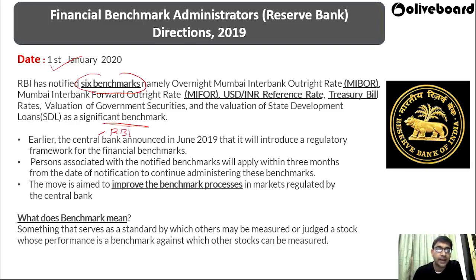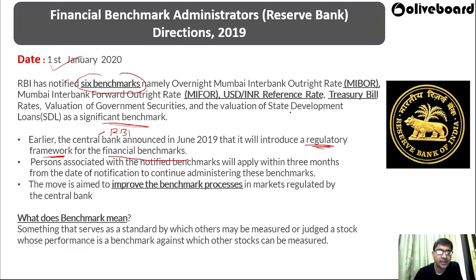That is RBI, announced in June 2019 that it will introduce a regulatory framework for the financial benchmark. Regulatory framework means now RBI wanted to control these financial benchmarks, so that they should follow some particular procedure.